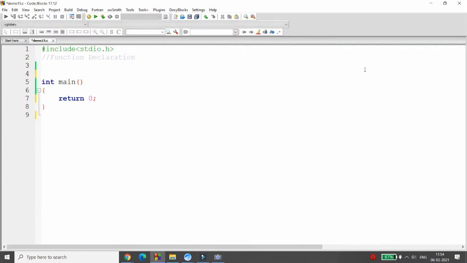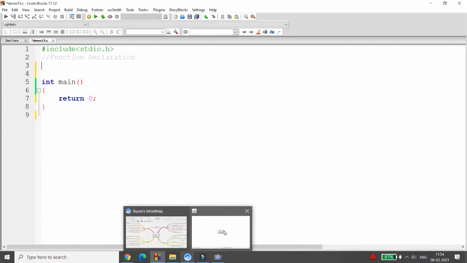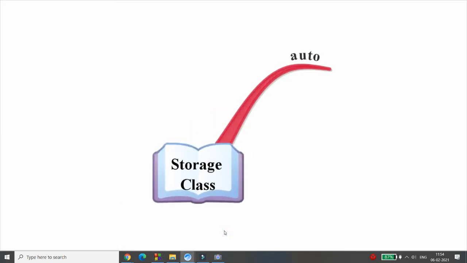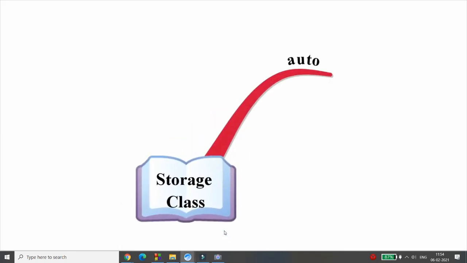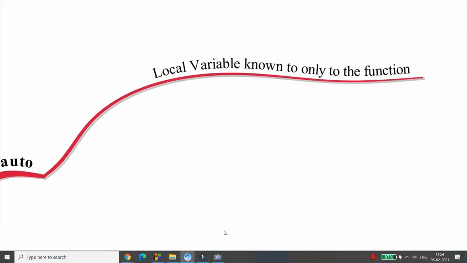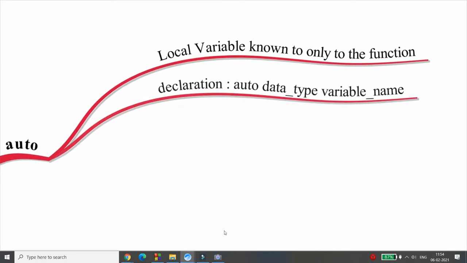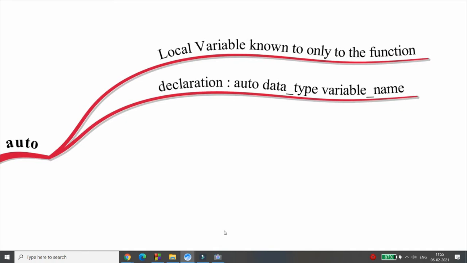So I'm starting with the first storage class, and that is auto. Let me give you what auto is. Auto means a local variable known only to the function is known as an auto variable. So by default, whatever you declare inside the function is an auto variable.